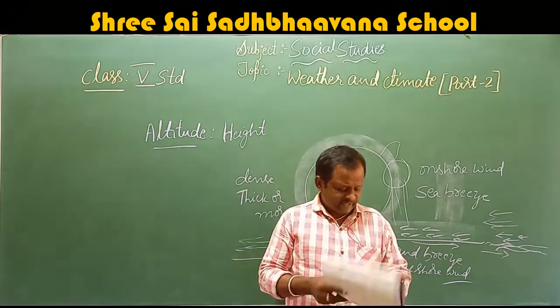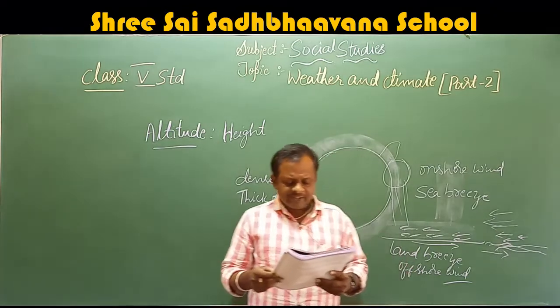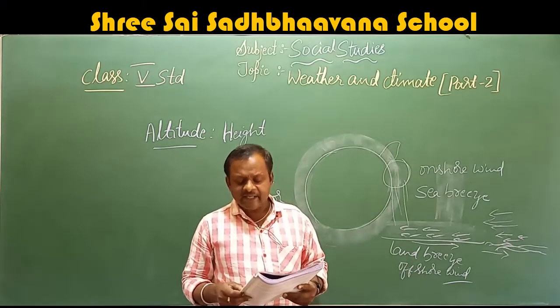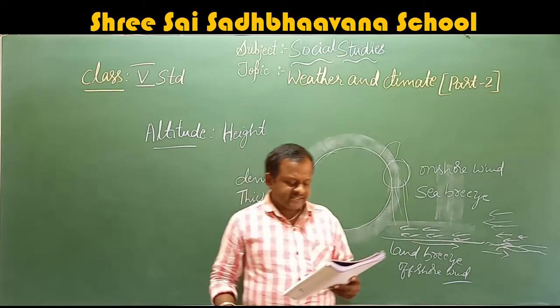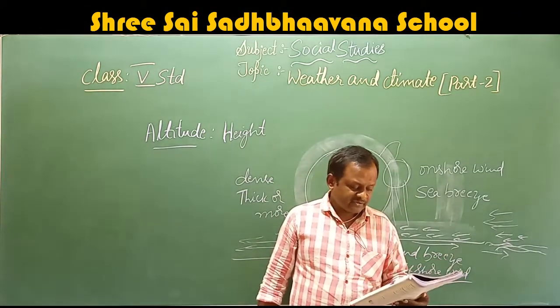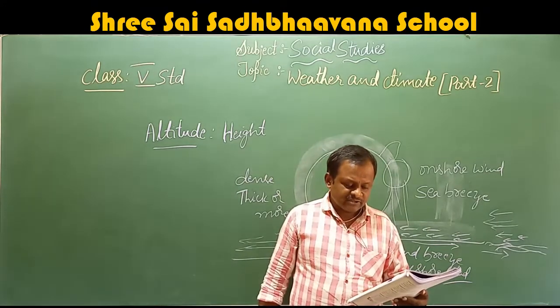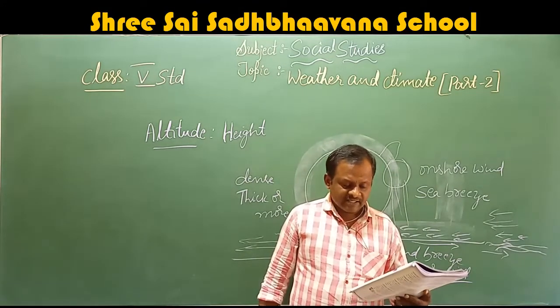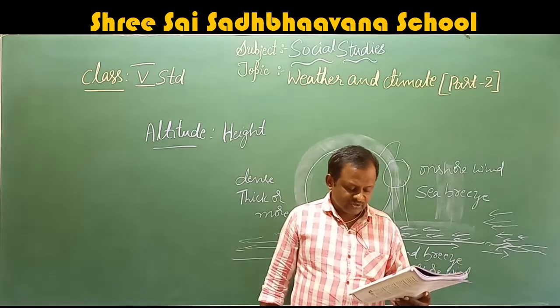Next, climatic zones of the world. The temperature and the amount of rainfall determine the climate of a place. The whole world is divided into climatic regions or heat zones according to the type of climate they have. The three main climatic zones are torrid, temperate, and frigid zones.